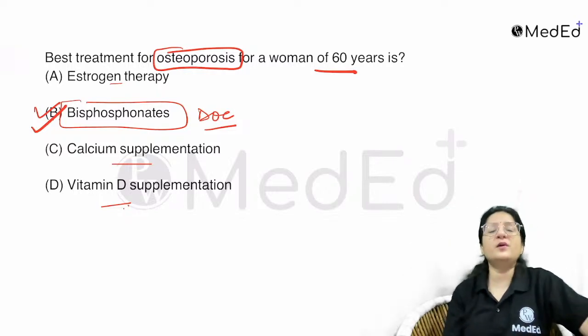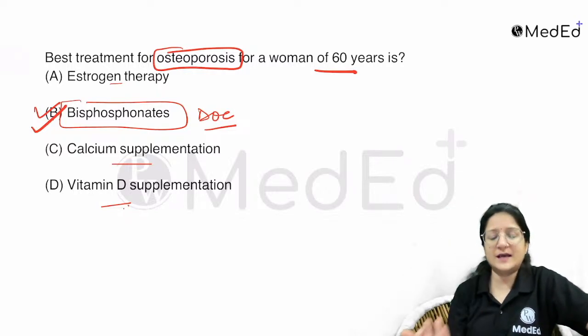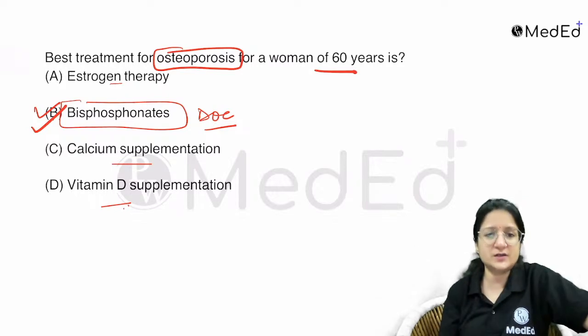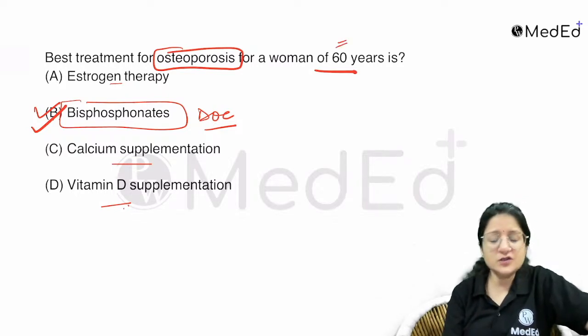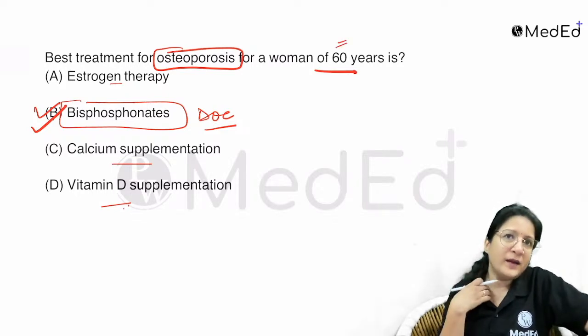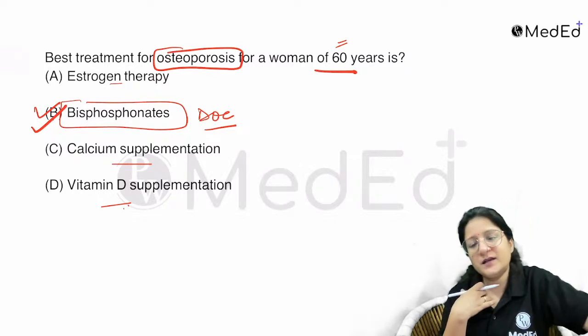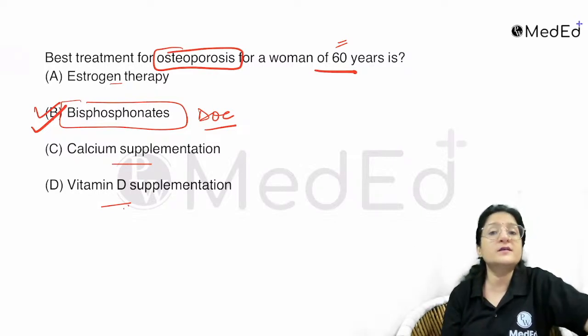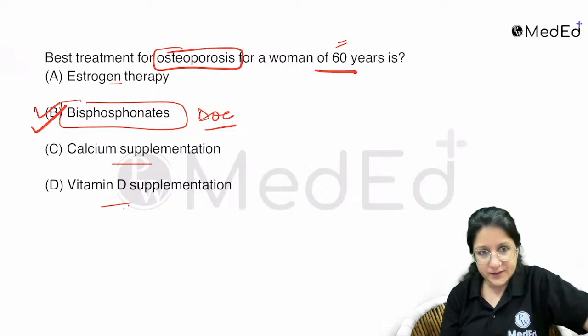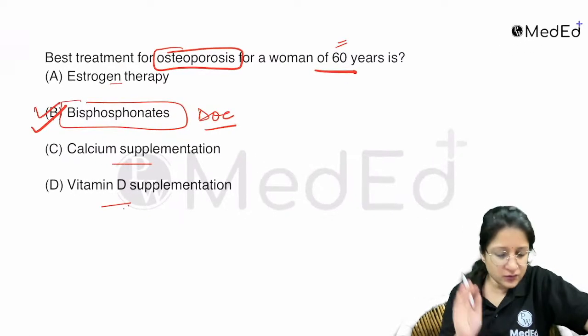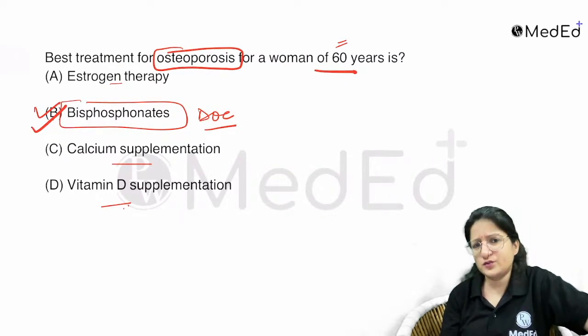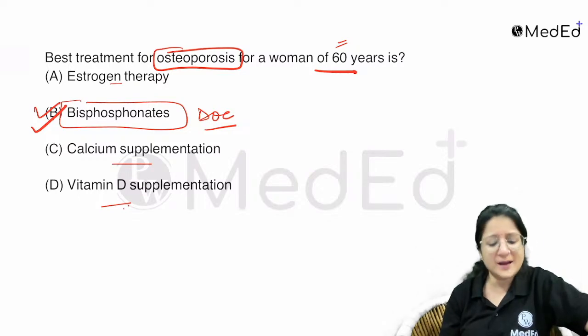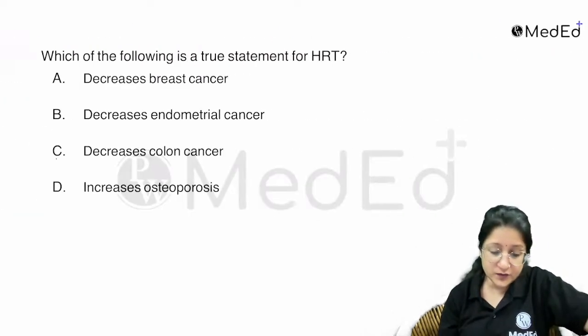Estrogen therapy or hormone replacement provides protection against osteoporosis. But the age of the woman is 60. At this age, giving HRT is dangerous because HRT carries a risk of coronary artery disease. So estrogen therapy is not the therapy for established osteoporosis. Keep that in mind: bisphosphonate is the drug of choice.